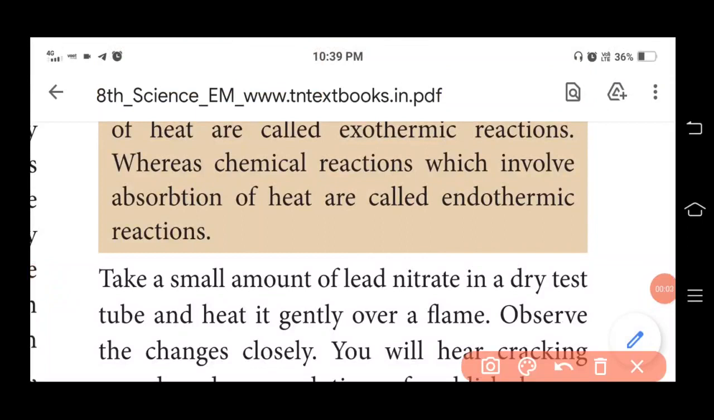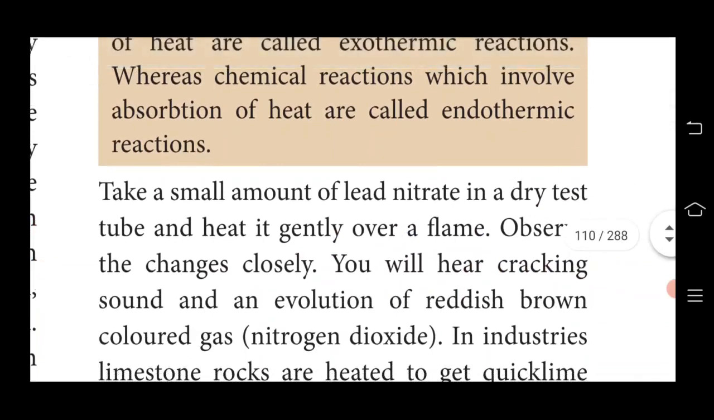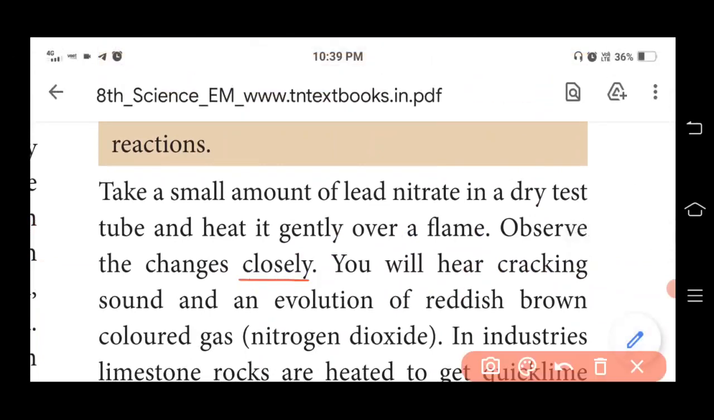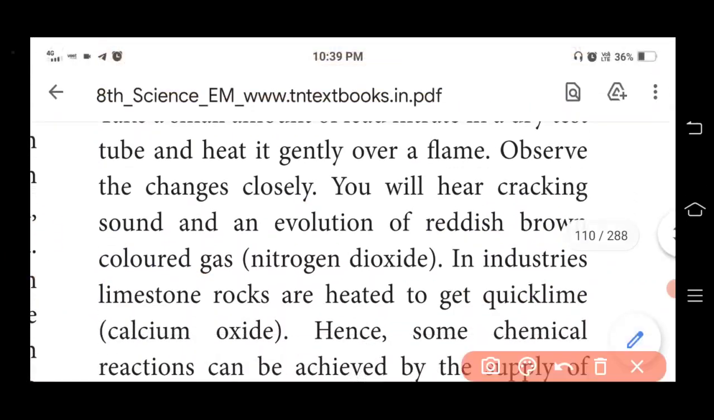Take a small amount of lead nitrate in a dry test tube and heat it gently over a flame. If you observe the changes closely, you will hear a cracking sound and an evolution of reddish brown colored gas, which is known as nitrogen dioxide.